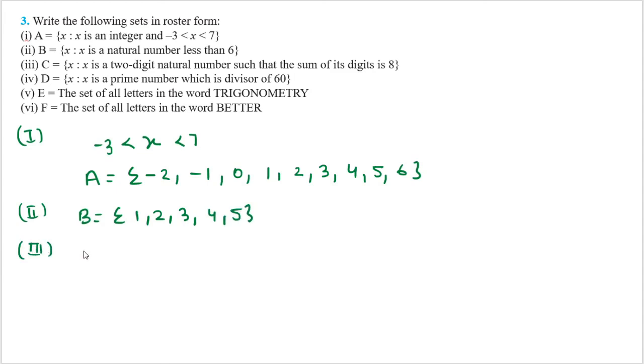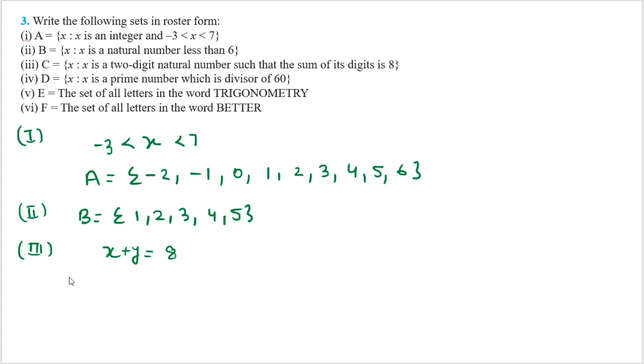C is equal to x is such that x is a 2-digit natural number such that the sum of its digits is 8. So children, if I talk about the sum of its digits, I can say one thing. Look at this: x plus y is equal to 8. What is the meaning of x plus y? It means there are two numbers whose sum is 8. So children, what can you say? How many numbers are there whose sum is 8?